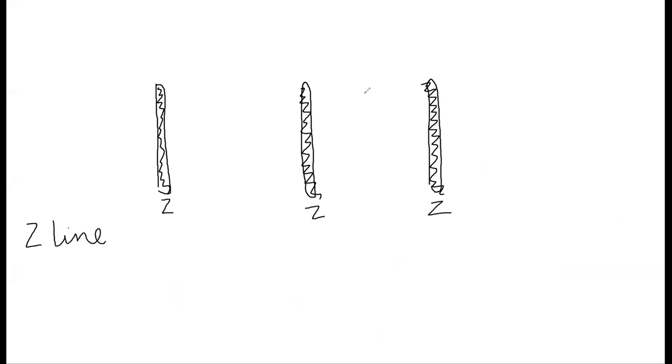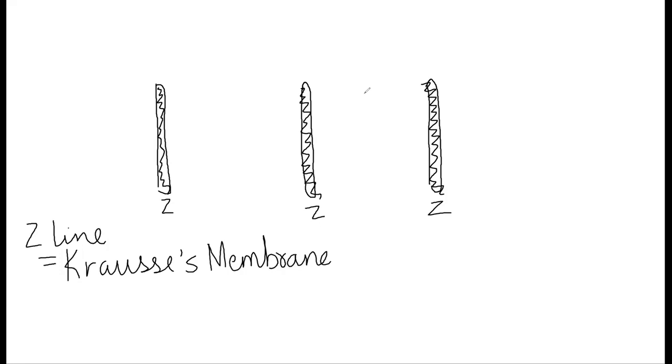This Z line is also called Krause's membrane because it's actually a membrane which was discovered by Krause later. पहले हमने जब देखा तो myofibril में alternate light and dark band दिख रहे थे. Then someone questioned me कि sir Z line क्यों होता है? So Krause also wanted to find out कि Z line क्यों होता है. So Z line is this thick filament. That is why it appears dark. Okay, so it's very thick filament.